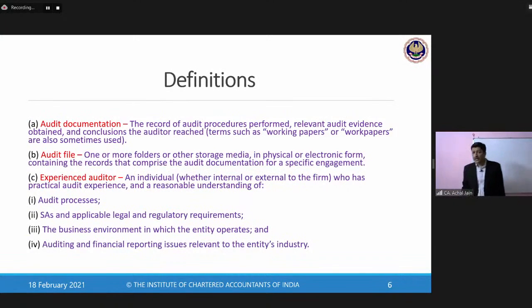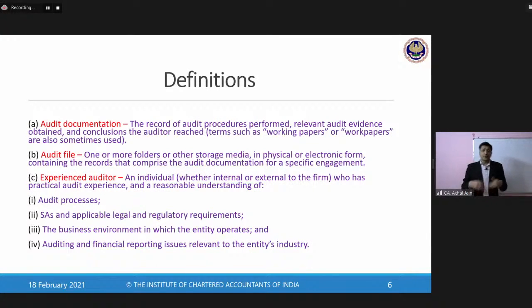Now let's understand a few terms in terms of the audit file. So what is an audit file? An audit file is something which we can say comprises all of these working papers. It may be data which is stored on the cloud, on a server, or on an external hard disk. So it could be any form of documentation, or it could be a hard copy working file.